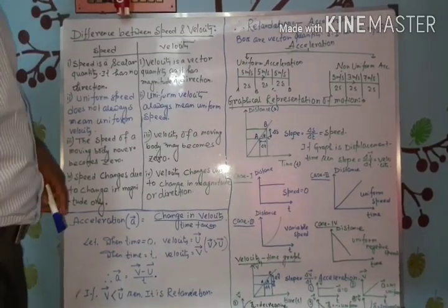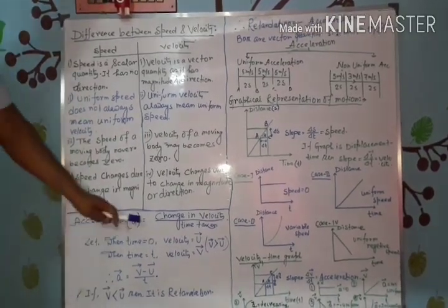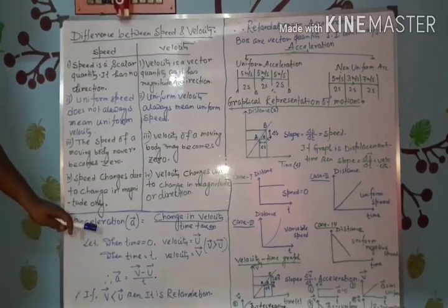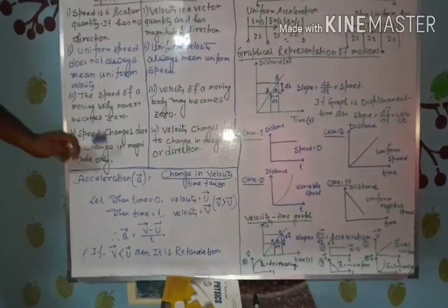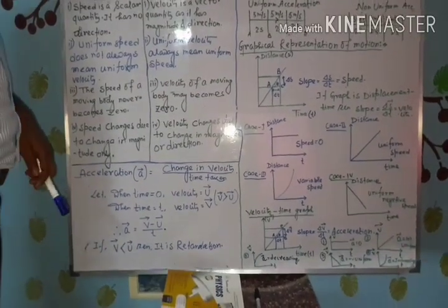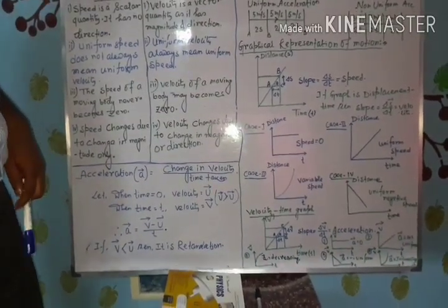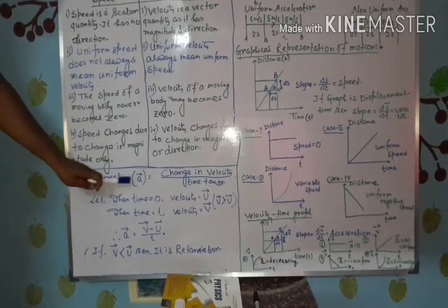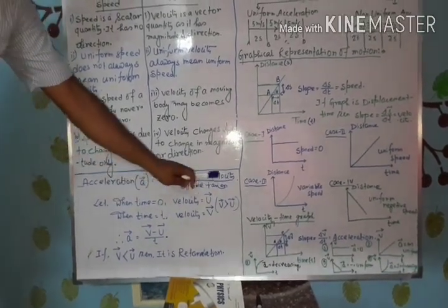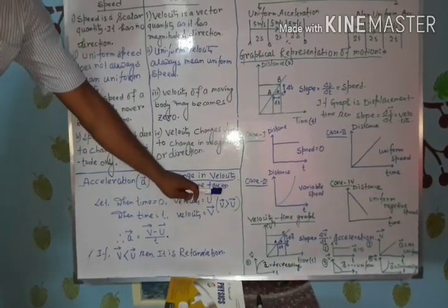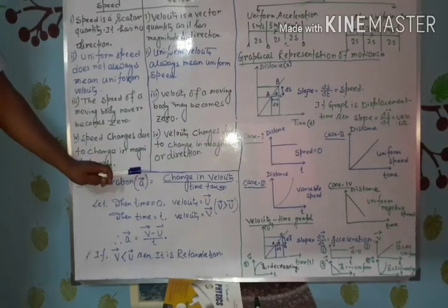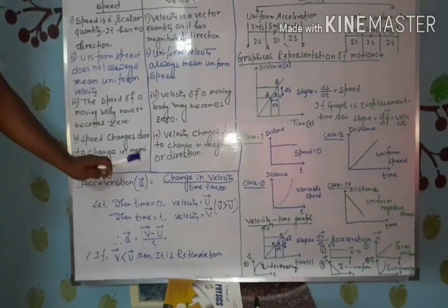Our next topic, we have to know about acceleration. What is acceleration? The change in velocity of an object per unit time is known as acceleration. See the mathematical formula. Acceleration is equal to change in velocity by time taken. Why did I put an arrow over A? Because acceleration is a vector quantity.